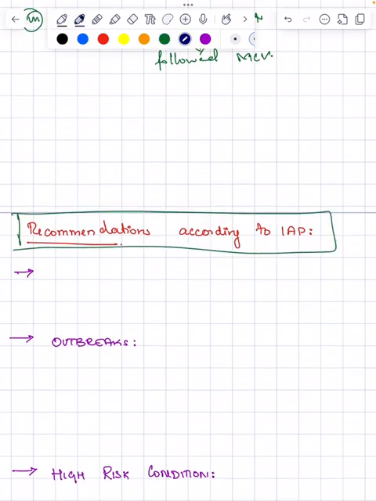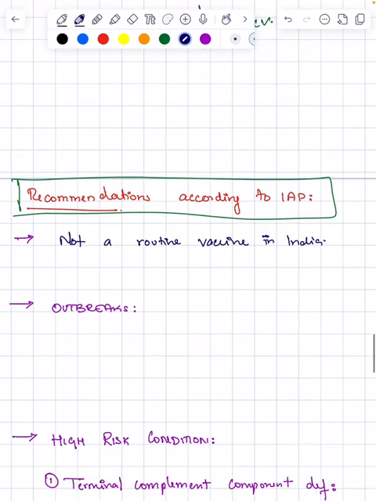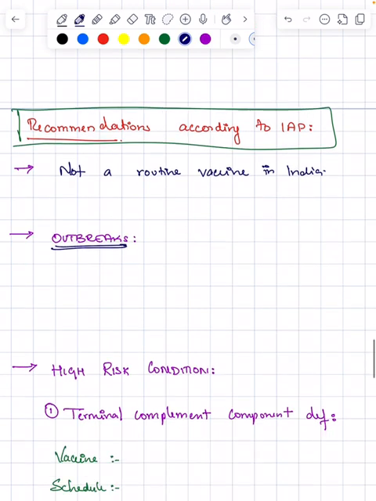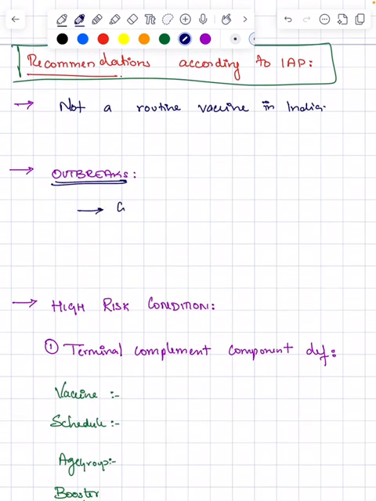Since your meningococcal vaccine is not a routine vaccine in India, it has special situations in which we need to give it. During outbreaks, conjugate vaccines are preferred.